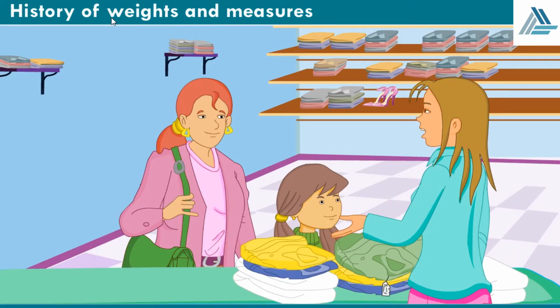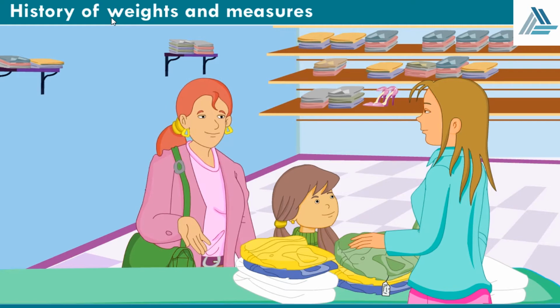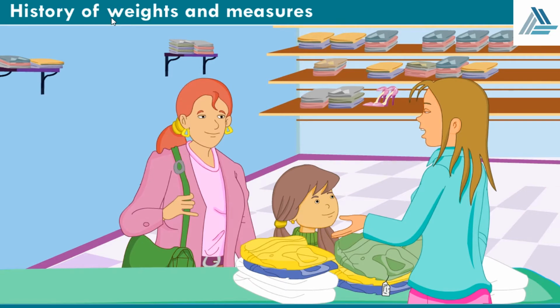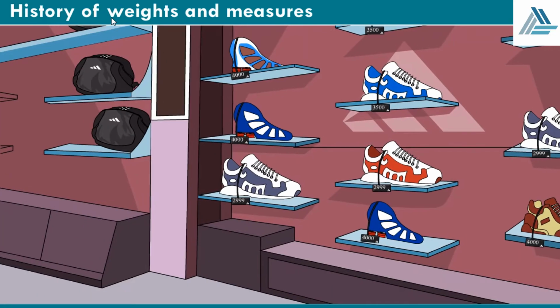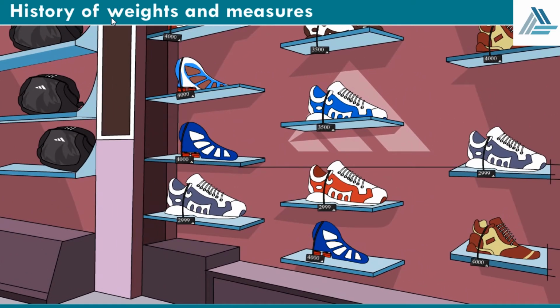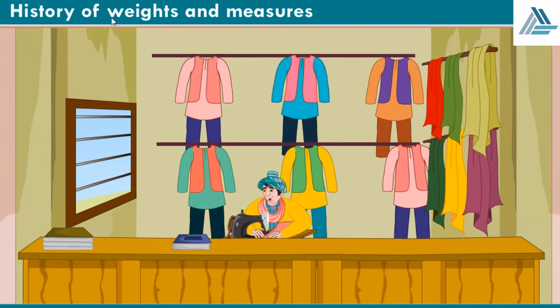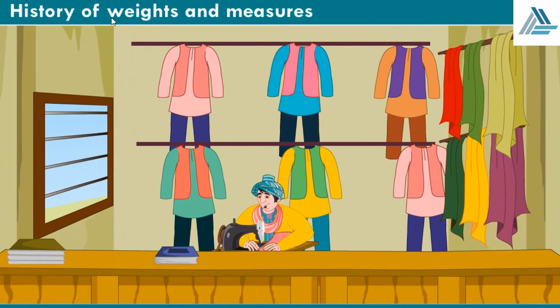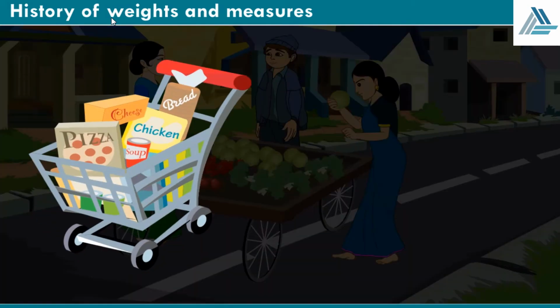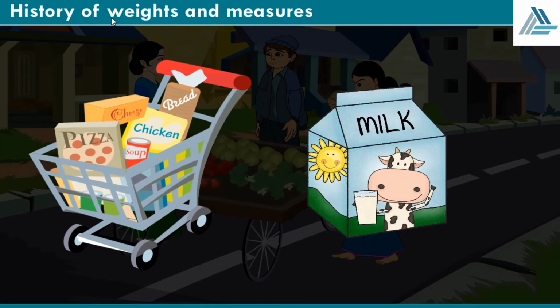No business can be conducted unless each individual is sure that the other is being fair and truthful. Fair and honest trade is possible only if we have means of accurate weights and measures. Apart from this, we need weights and measures for many other day-to-day activities. Think of measurement when you visit the tailor to get clothes stitched, when you need to buy vegetables, fruits, grocery and milk, and so on.